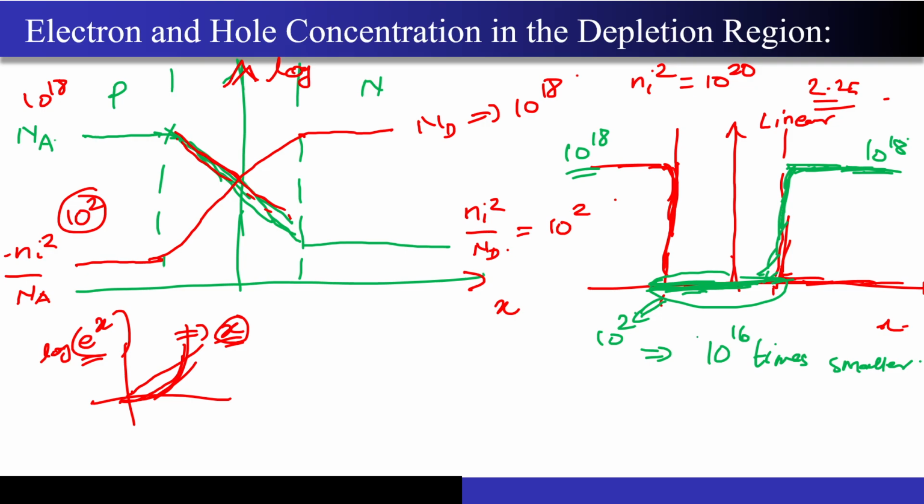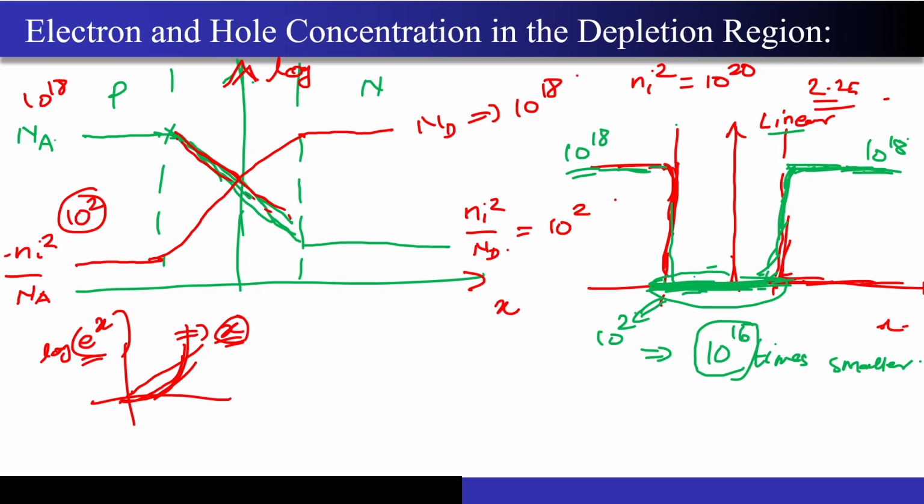10 to the power 16 times smaller compared to this concentration, and on the linear scale this will be acting like a very close to zero value because you are reducing the thing by 10 to the power 16. This is not a small number. So that's why if you draw the diagram linearly, sir has drawn both kind of diagrams, this as well and this as well. So by looking at this diagram you can tell that even though there exist free carriers in the depletion region, their concentration is extremely low.